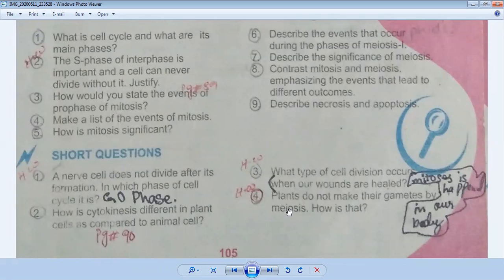The cells of the diploid sporophyte generation undergo meiosis to produce haploid spores, which grow into the haploid gametophyte generation, and the gametophyte generation produces haploid gametes. The gametes combine to produce a diploid zygote. The zygote undergoes repeated mitosis to become the diploid sporophyte. From the above discussion, we can conclude that plants do not make their gametes by meiosis.